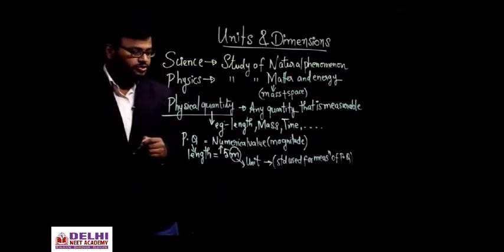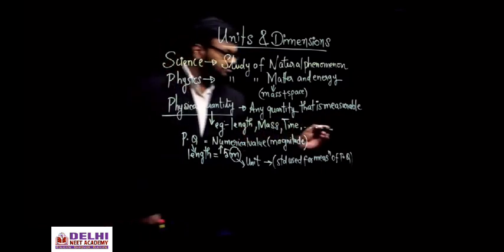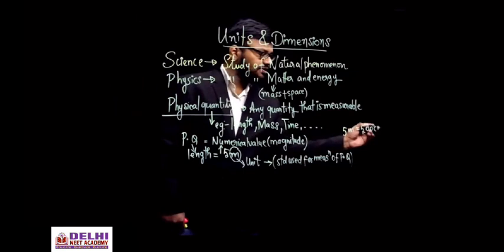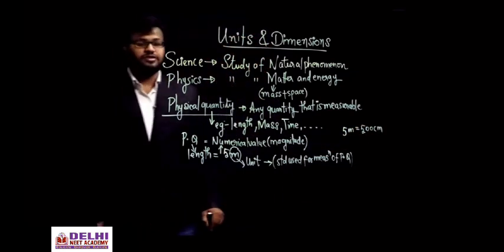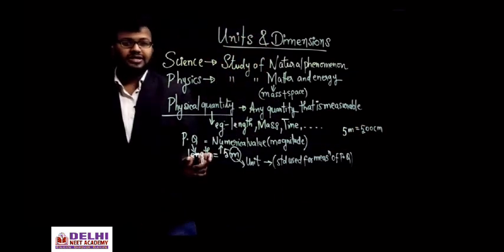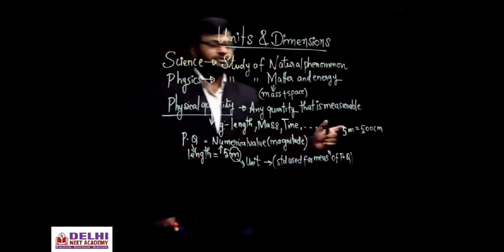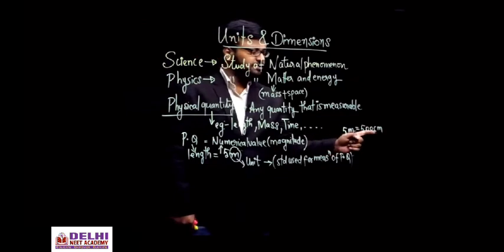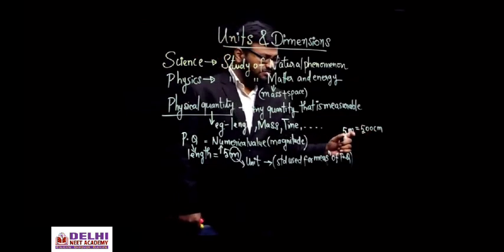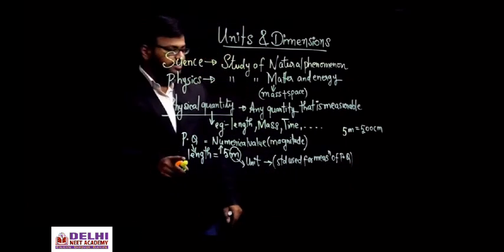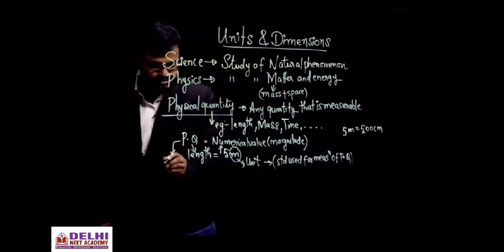So 5 meter is also equal to 500 centimeter. The physical quantity, which is the length, will not change based on the choice of unit. Here the unit is meter, and here it is centimeter. Is 5 meter equal to 500 centimeter? Yes, they are equal.